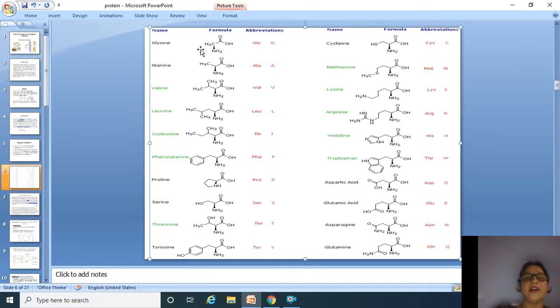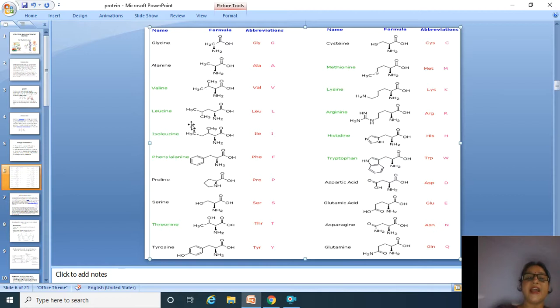Look at here. Here the R carboxyl group is replaced by hydrogen only. This is the simplest and smallest alpha amino acid. Then R is replaced by a CH3 group, and it is named alanine.